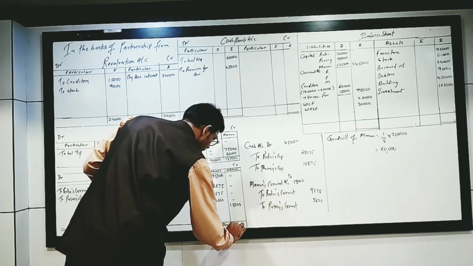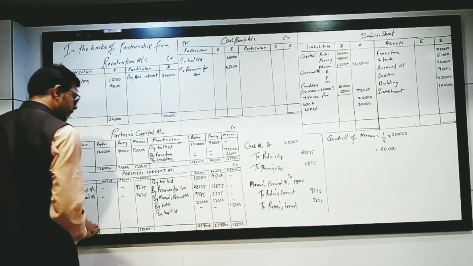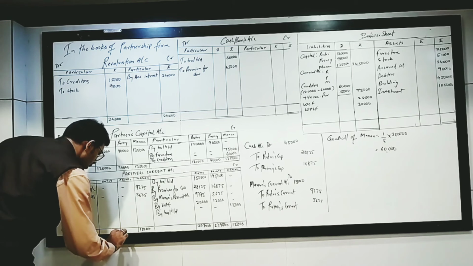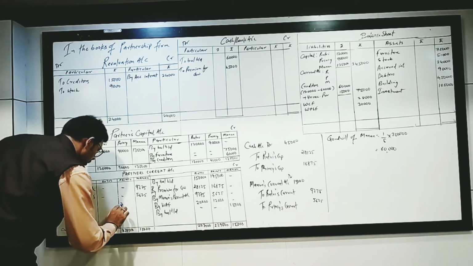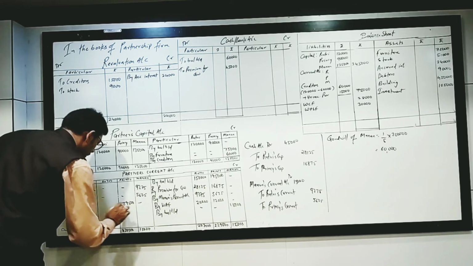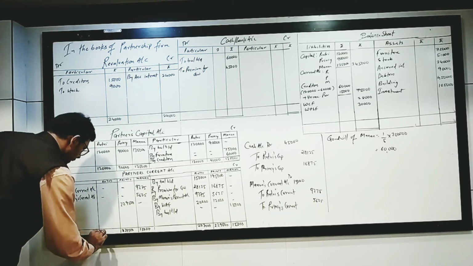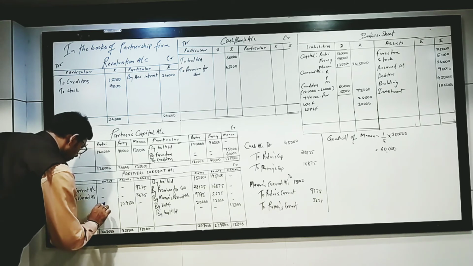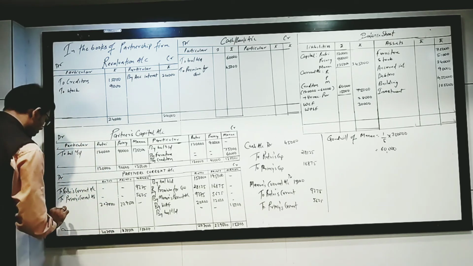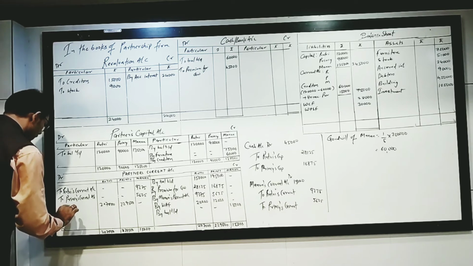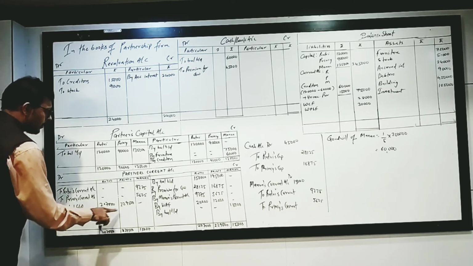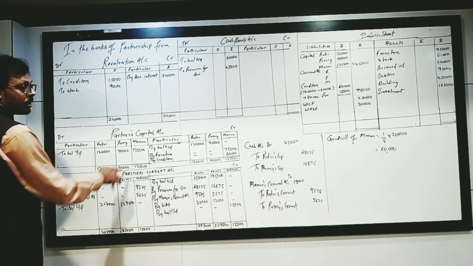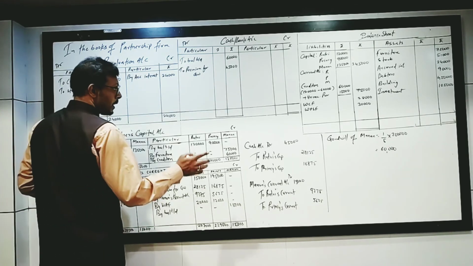15,000. Over here, 2,29,500 and 2,07,000. The balance carried down. This side balance will go on the liability side, as you can see, and this side balance will go on the asset side.